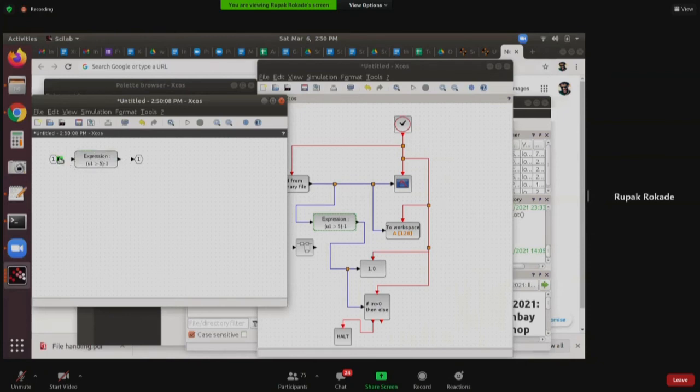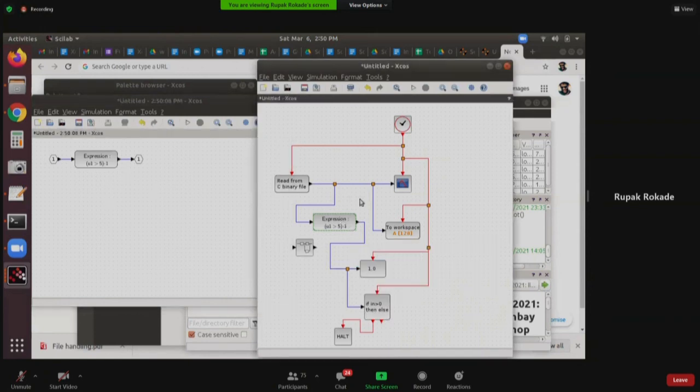That's it, and then I'll connect. So you saw that these two ports were already there, right? Because a superblock by default has one input and one output, and that is the reason why I had that. And I will delete this expression block. Oops, everything got deleted. Okay. So, and then I'll connect it here. I'll connect it here.